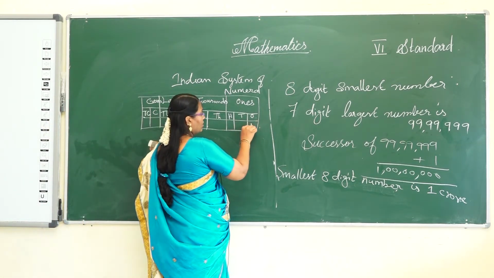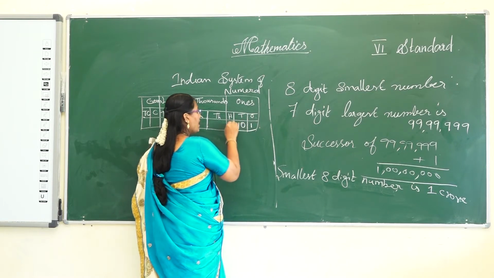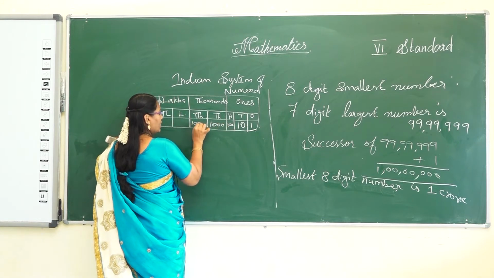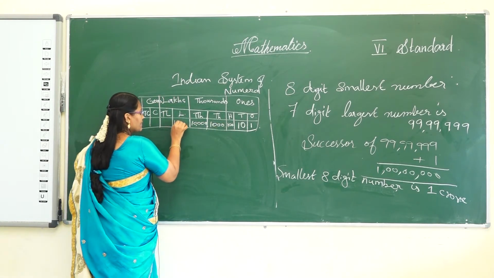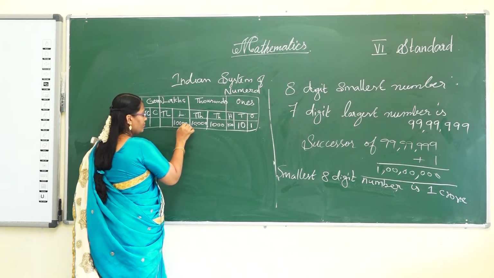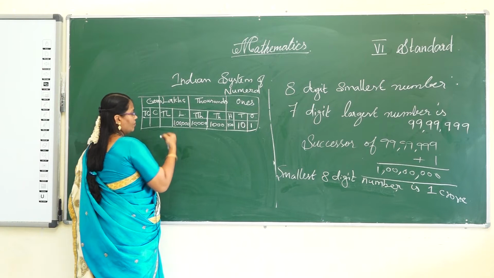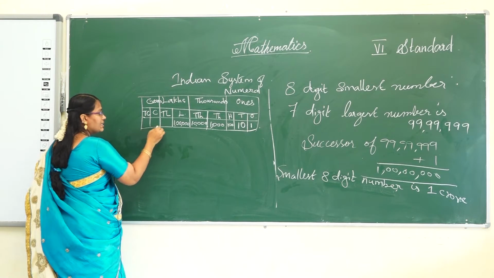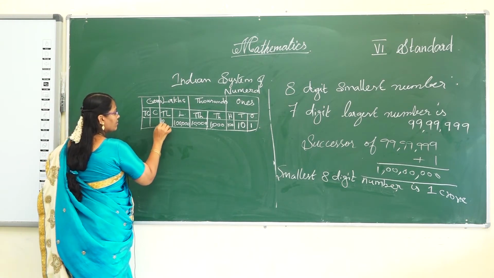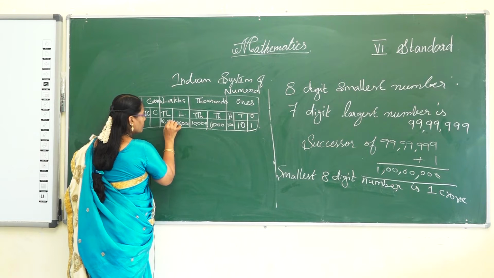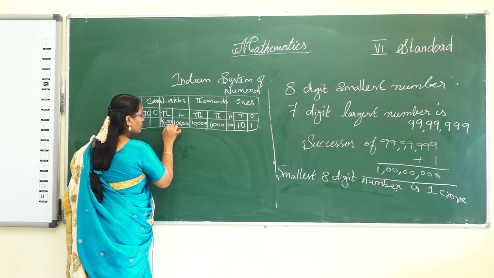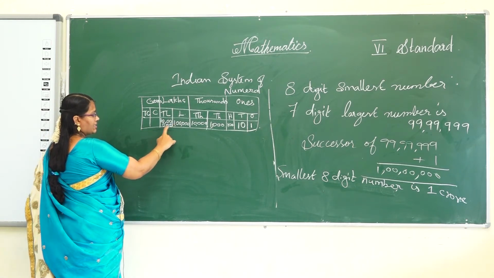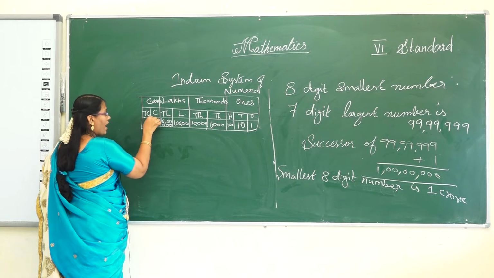So ones, 1, tens, 100, 1000, 10,000, lakhs, 10 lakhs, and next crore, 1 crore.